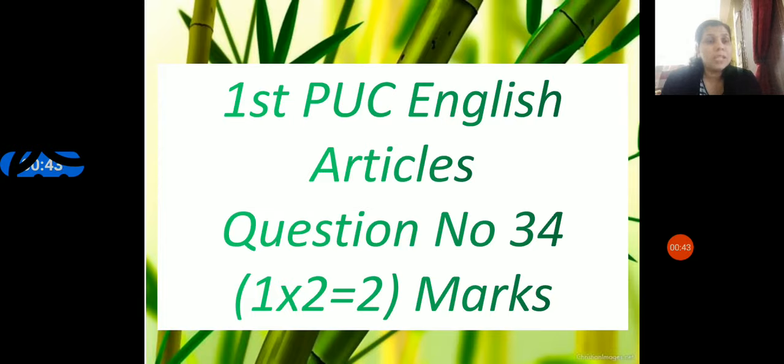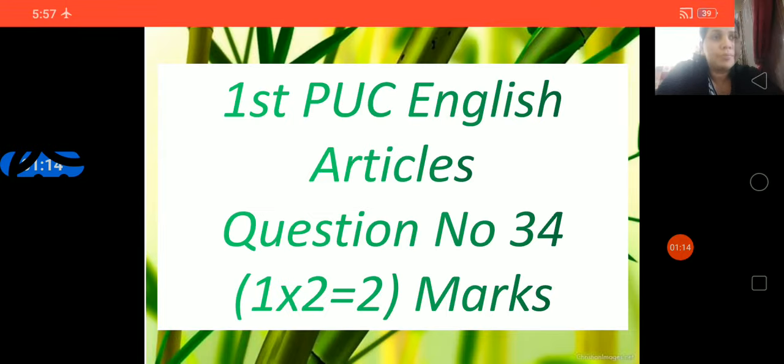So the main 34, question number 34, main 5 carries altogether 4 marks. 2 marks for articles and 2 marks for preposition. It will be a small paragraph from your textbook itself. So let us see today how to score 2 marks from this main 34, fifth main, question number 34.